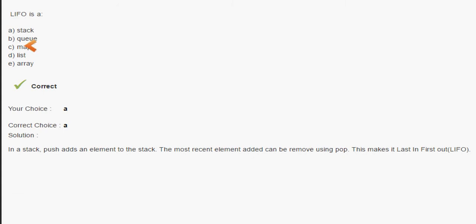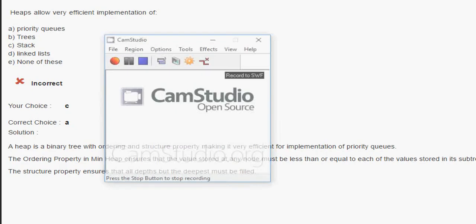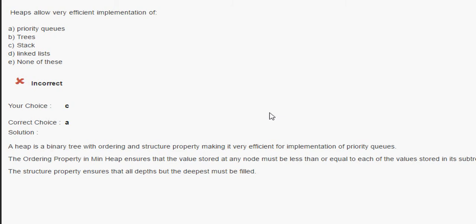If you want to push, that is, add an element, then we will add the element at the top. We cannot add at the bottom because this end is a dead end.